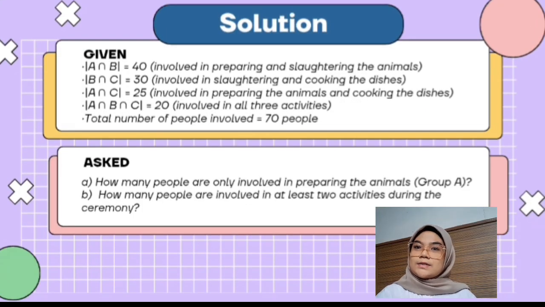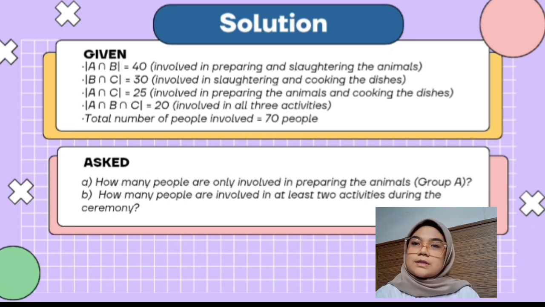Now let's try to solve it. From the question, it's given A intersection B is 40, involved in preparing and slaughtering the animals. B intersection C is 30, involved in slaughtering and cooking the dishes. And A intersection C is 25, involved in preparing the animals and cooking the dishes.